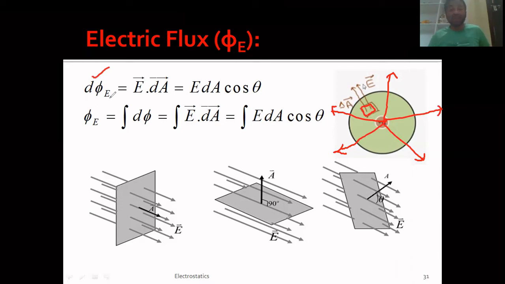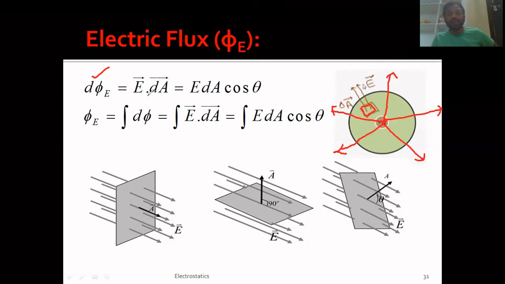So d phi is the flux passing through the small area element that you have chosen in the total area. So I can write this d phi e as, in our last slide you already know the definition of flux, right? It is the dot product of electric field intensity and area vector. Here the element that I have chosen is dA, and hence the flux or the number of lines of forces passing through the small area is written as E dot dA, dot product of E and dA.